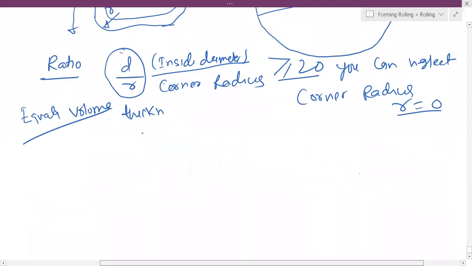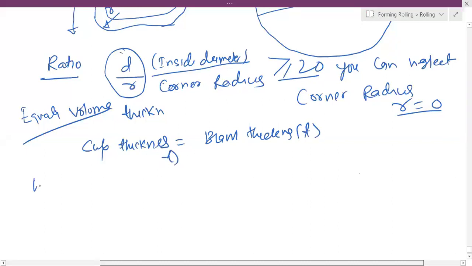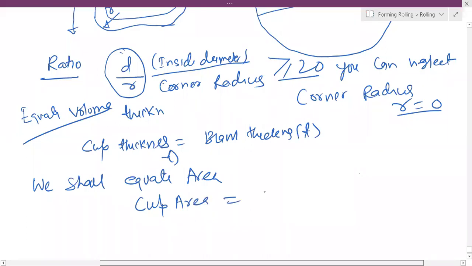Okay, so the thickness is the same. Cup thickness is equal to your blank thickness, that is t. So we shall equate the area: cup area is equal to blank area.